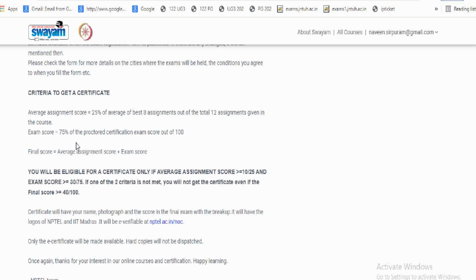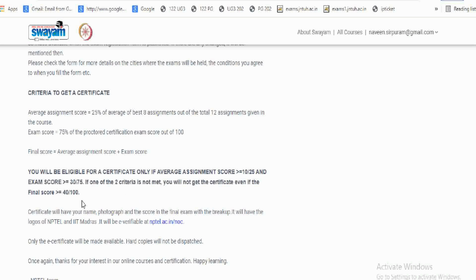According to your final score, you are going to get a certificate, and you will be eligible for the certificate only if the average assignment score is 10 out of 25 and the exam score is 30 out of 75. If one of the two criteria is not met, you will not get any certificate, even if the final score is 40 out of 100.